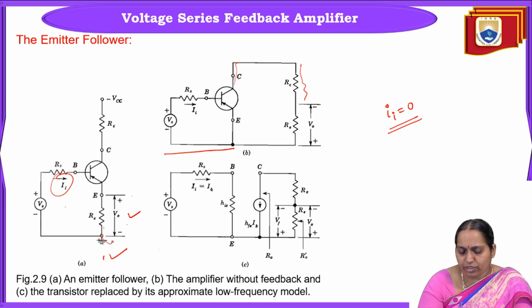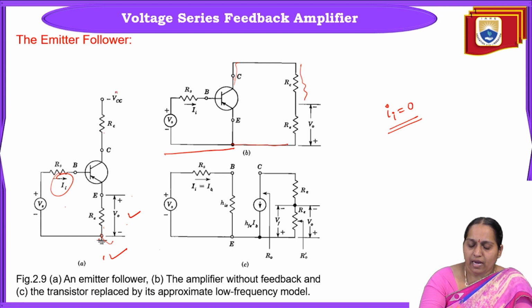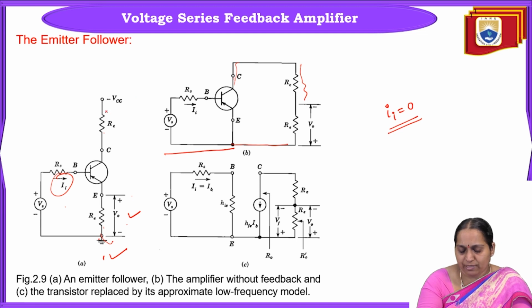The negative terminal of RE is given here, RE, and then to the emitter. RC is given to minus VCC, which is nothing but ground, that is this terminal. Then this RE, and given to the emitter. This is how you draw the output circuit.